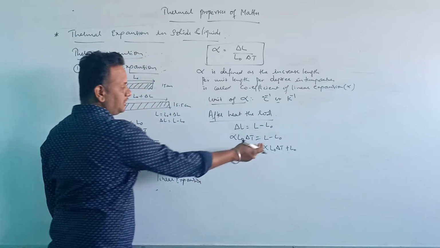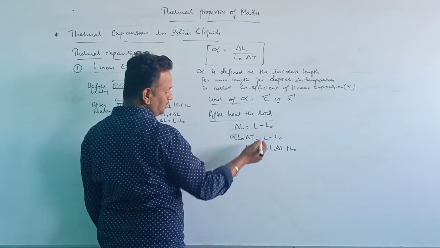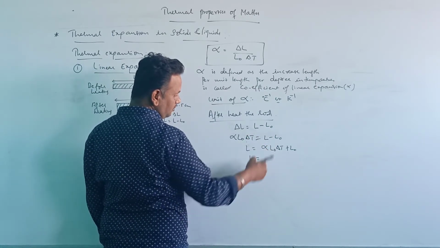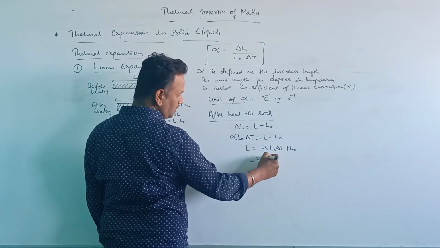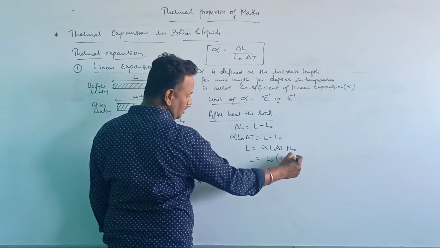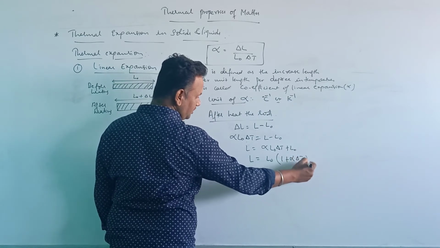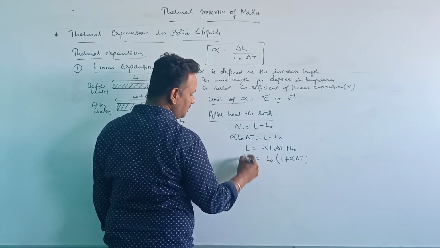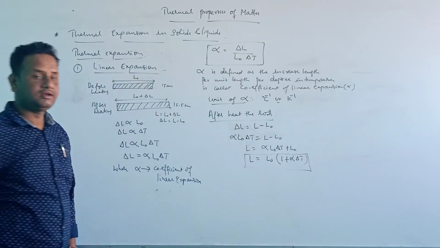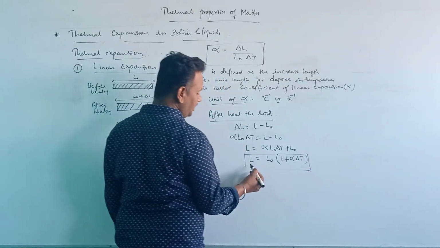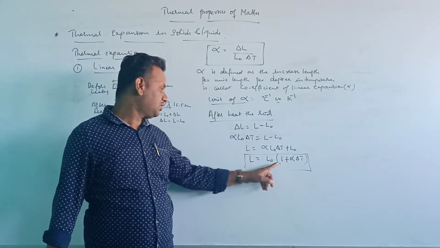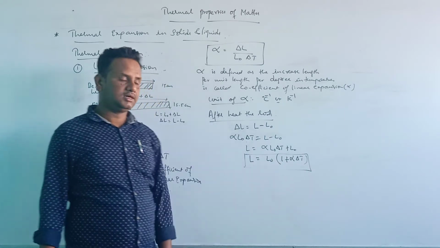I am taking this to the LHS side. Or also you can write L is equal to L naught, common, times 1 plus alpha delta T, which is the required expression for the length of the metallic rod after heating. So after heating, the total length will be given by L equal to L naught into 1 plus alpha delta T.